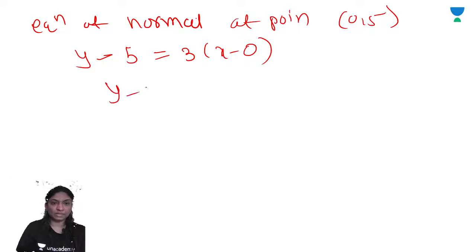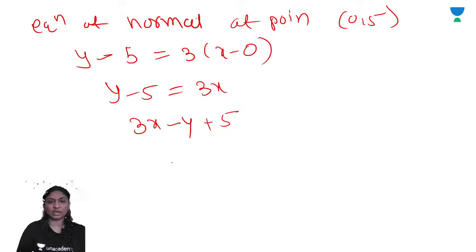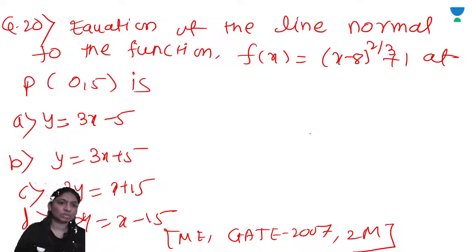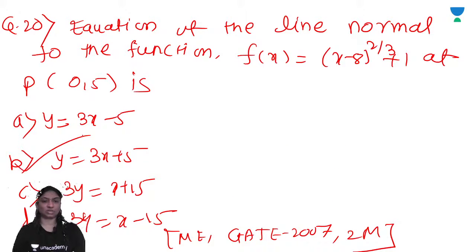So we get y minus 5 is equal to 3x, or you can write y is equal to 3x plus 5. The correct option is B. B is the correct option.